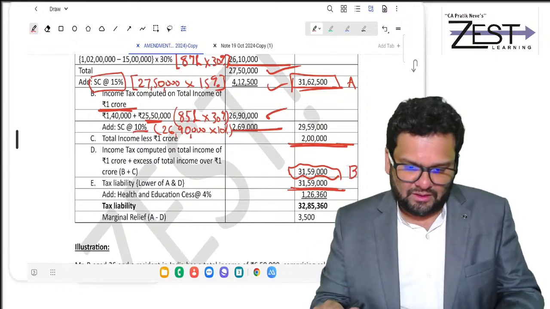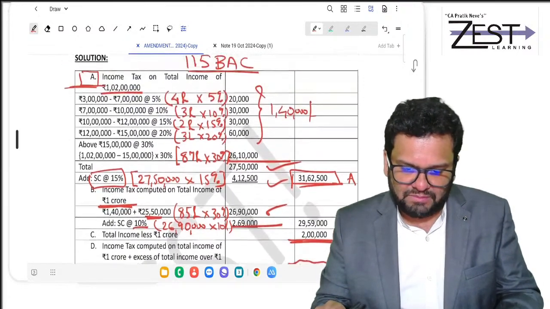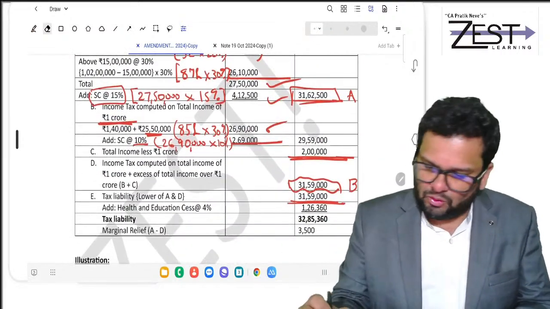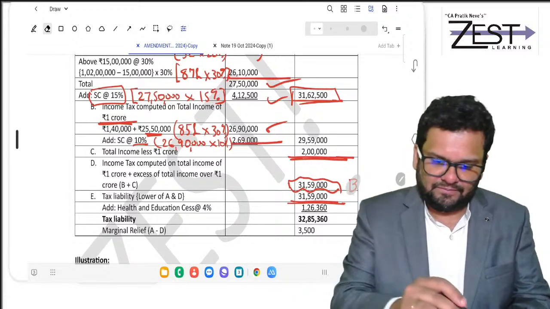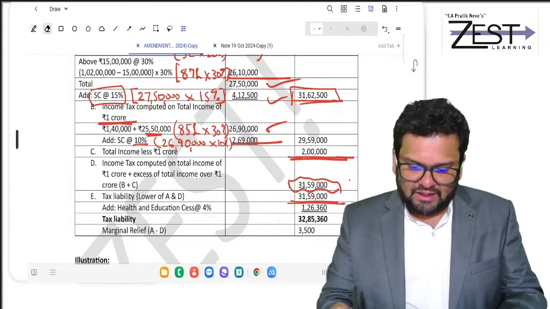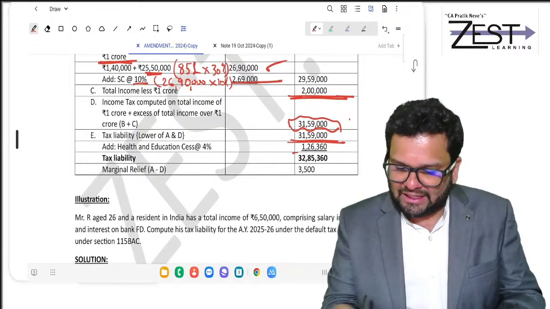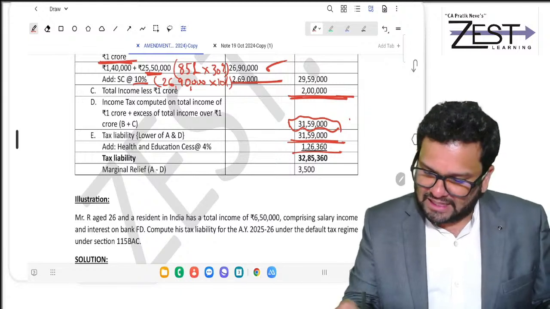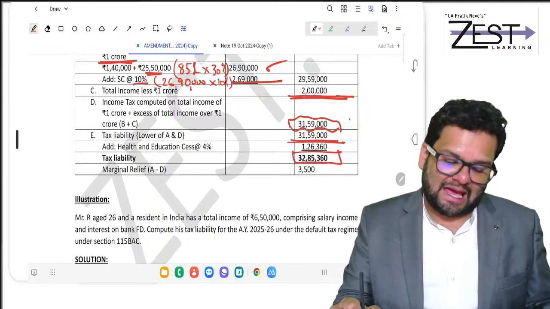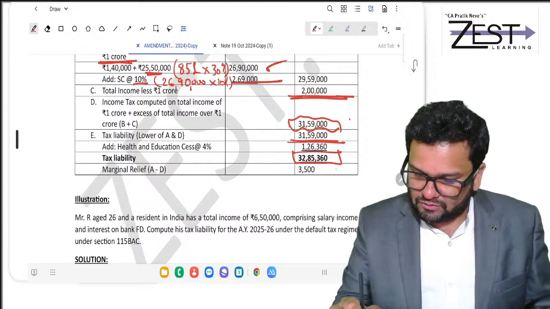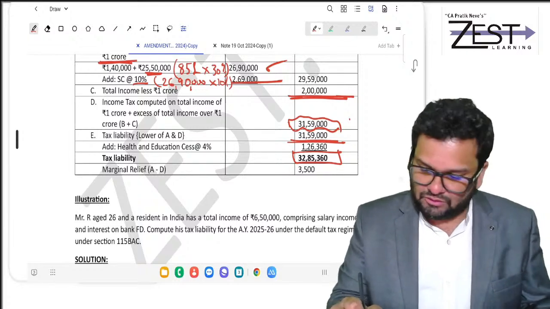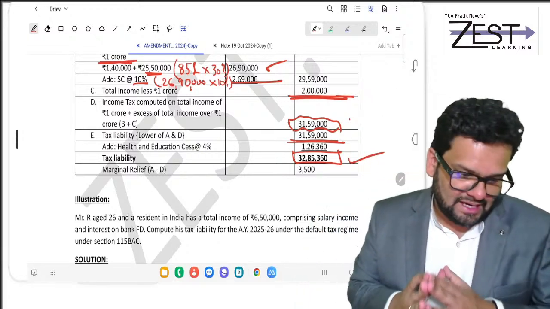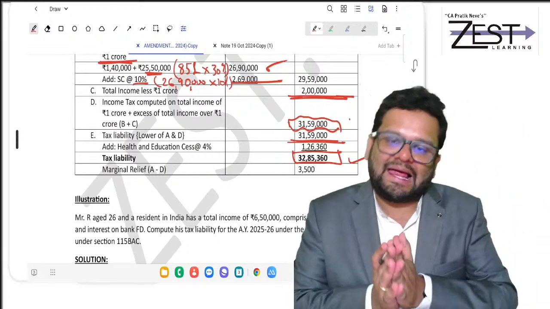Being lower of A and this. Whatever. We have called it as B and yes, C. So being lower of this B and C. Is it clear? Now on that, you calculate health and education cess at 4%. And that's it. That will give you the tax liability. So 31 lakh 59,000 plus 4%, 32 lakh 85,360 will be your liability.